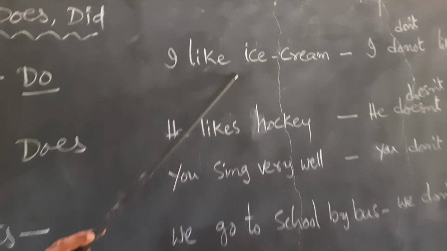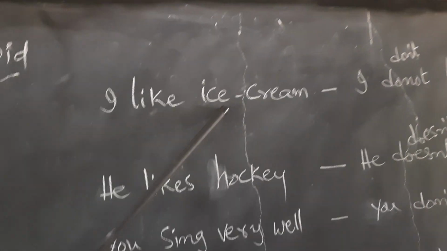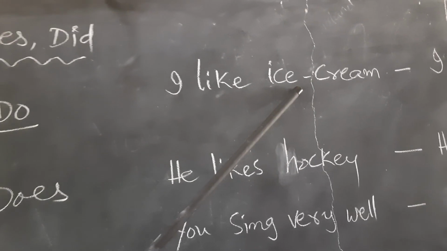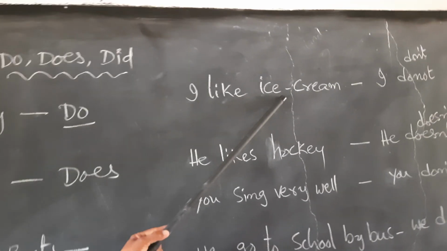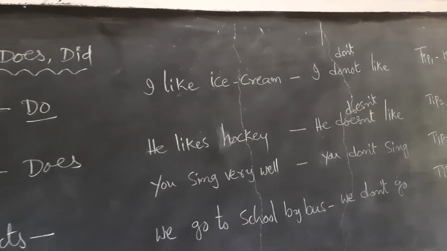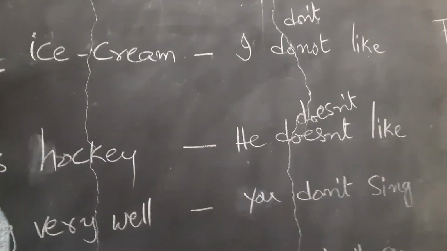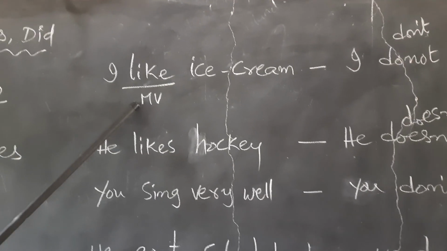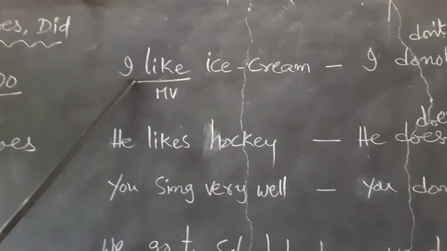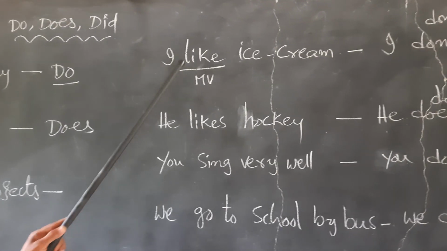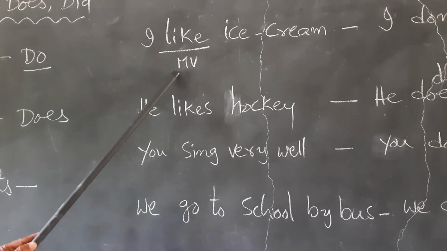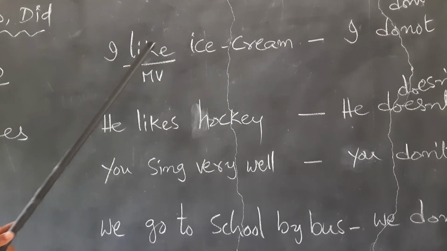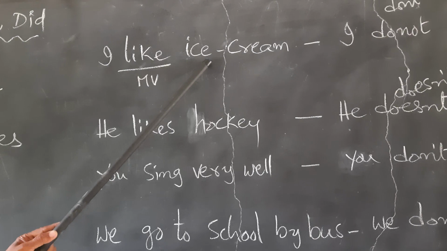Let us see. I like ice cream. How do we make this sentence into a negative one? I do not like ice cream, because like is considered as the main verb. When we do not have a helping verb here, like is used as a main verb. So we use I do not like ice cream. It has become a negative.